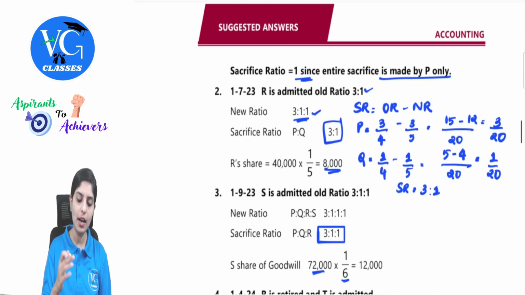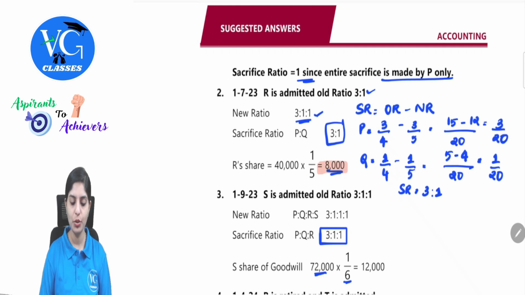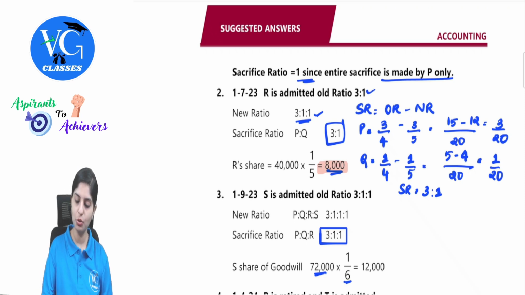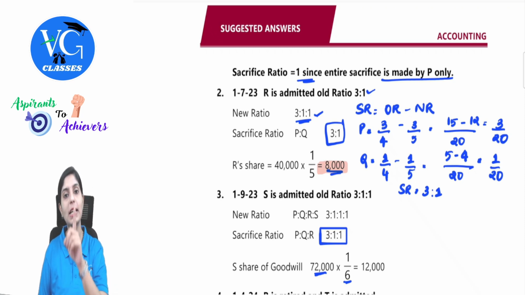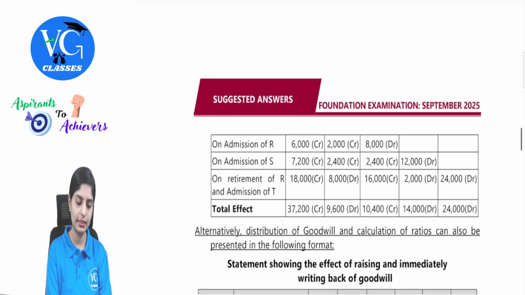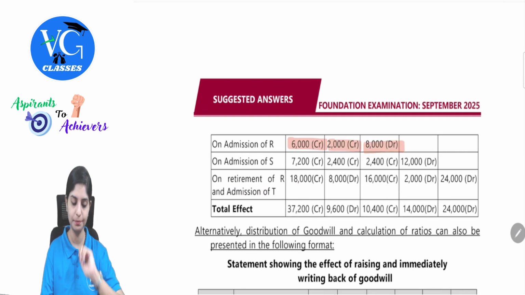Second case, R was admitted and his share of goodwill was how much? 8,000. So he has to give this to P and Q in the proportion of 3:1. So 8,000 into 3 by 4, 6,000 for P and 2,000 for Q. This is the amount. When these both are receiving, their capital accounts will be credited. Who is giving? R. So 6,000 credit, 2,000 credit, 8,000 debit for R. I hope all of you are comfortably clear till here.